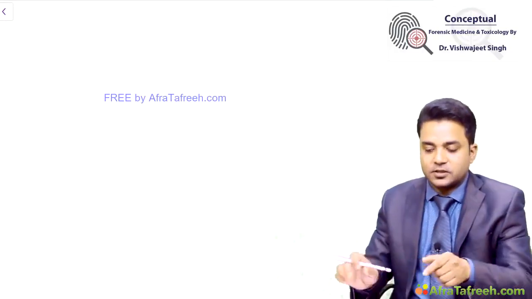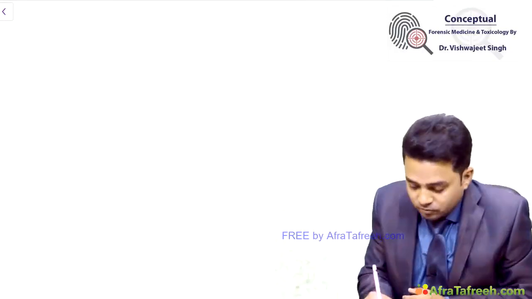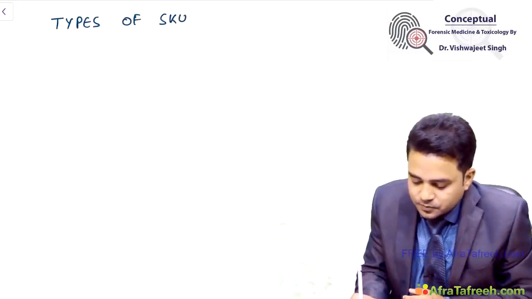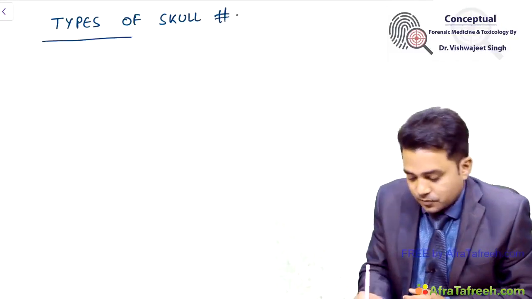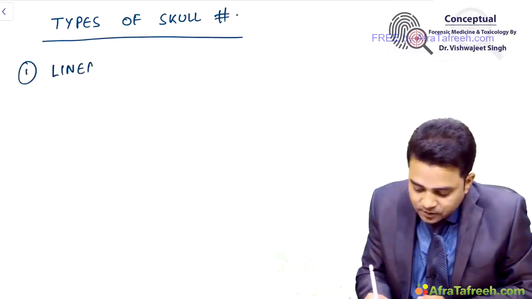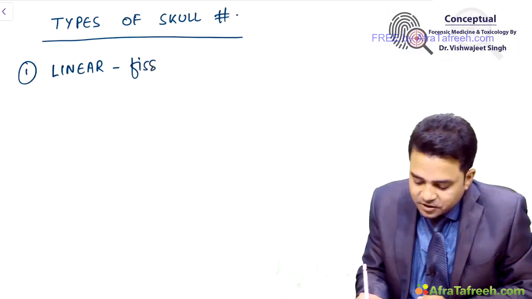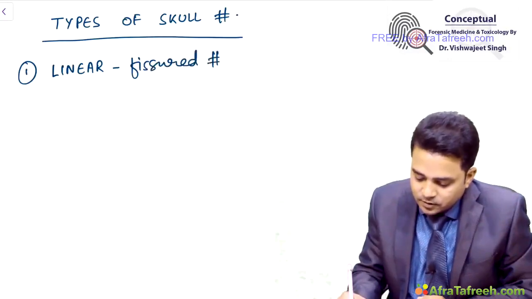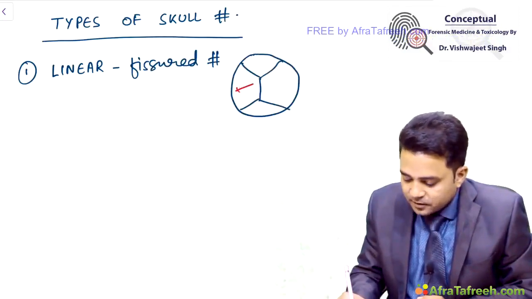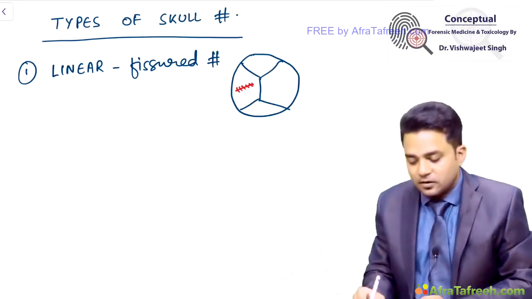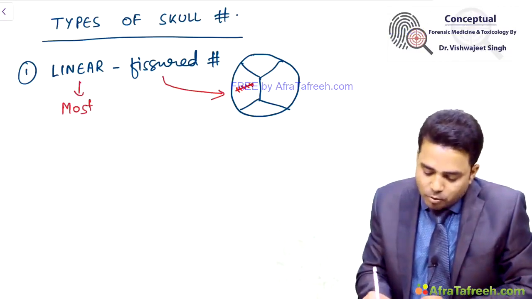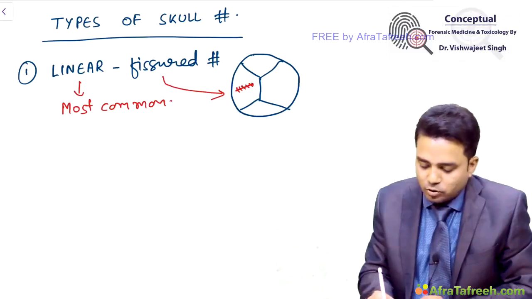Let us now finish your types of skull fractures. What are the different types of skull fractures? Number one and most common is linear fissured fracture. If you have a single fracture line running over any part of the skull, it is referred to as linear fissured fracture. These are the most common type of skull fractures.